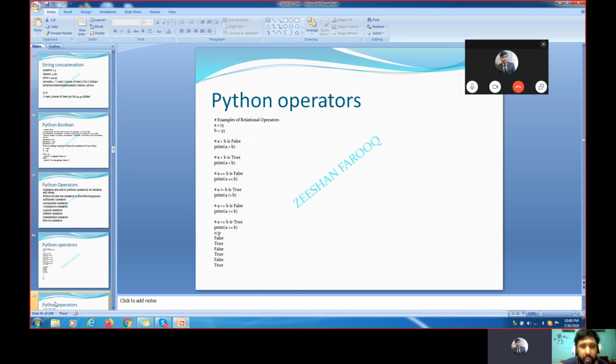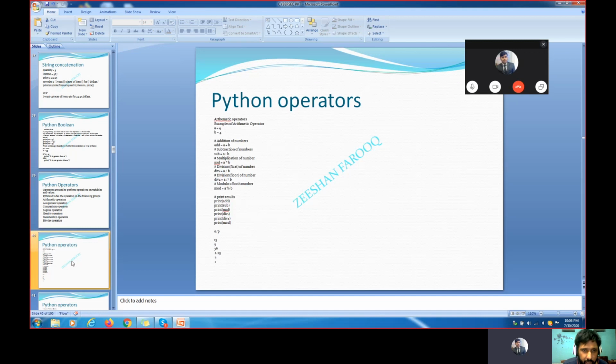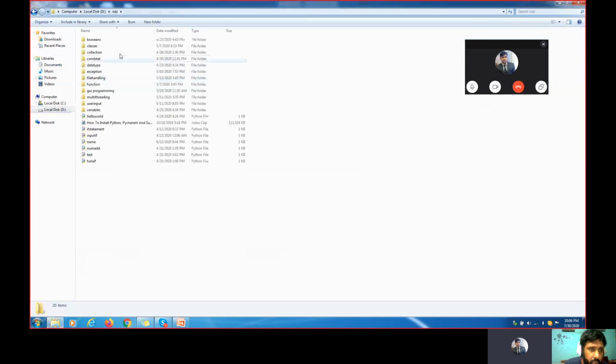What do you mean by arithmetic operator? When I talk about arithmetic, it means plus, minus and all. Addition, subtraction, multiplication, division, all these are arithmetic operators. So we'll see it practically, and we'll get a very clear idea on that. Okay, let's go here right now, where exactly I have put that file.